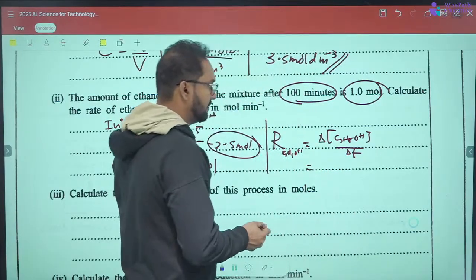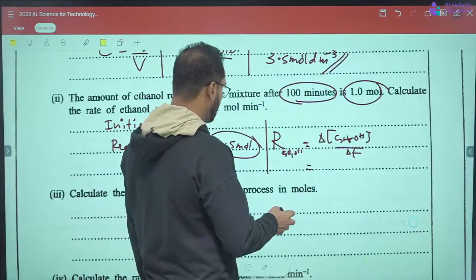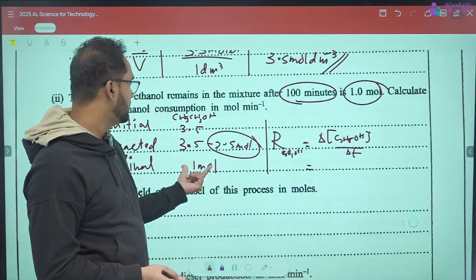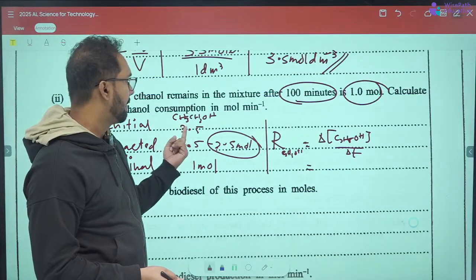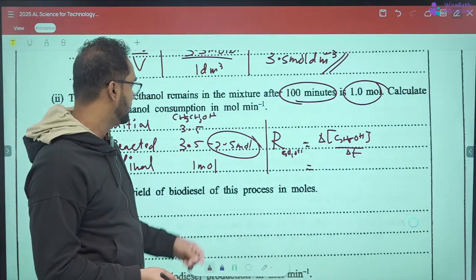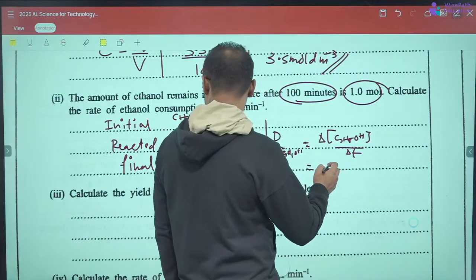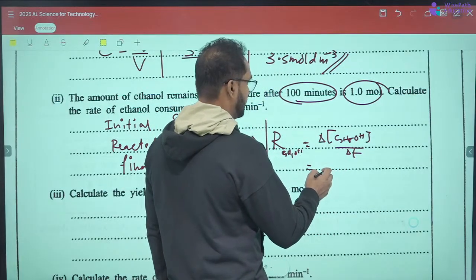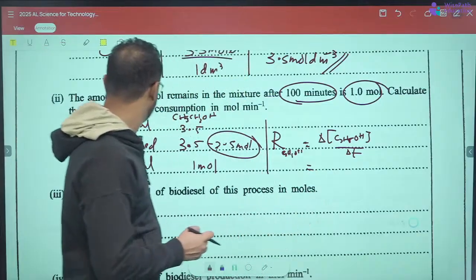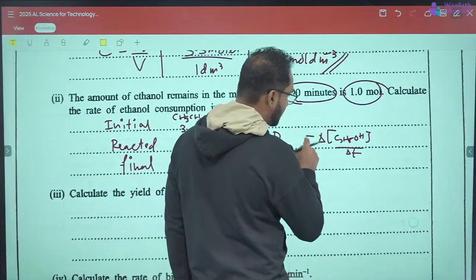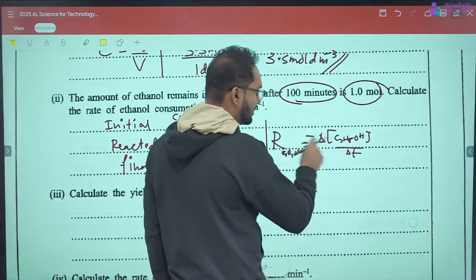The concentration difference is final minus initial. Sorry, this is the consumption rate, so you have to put a minus in front.